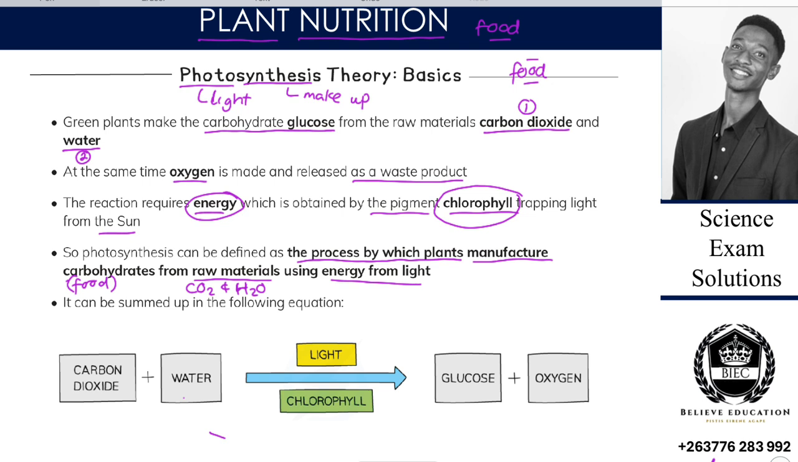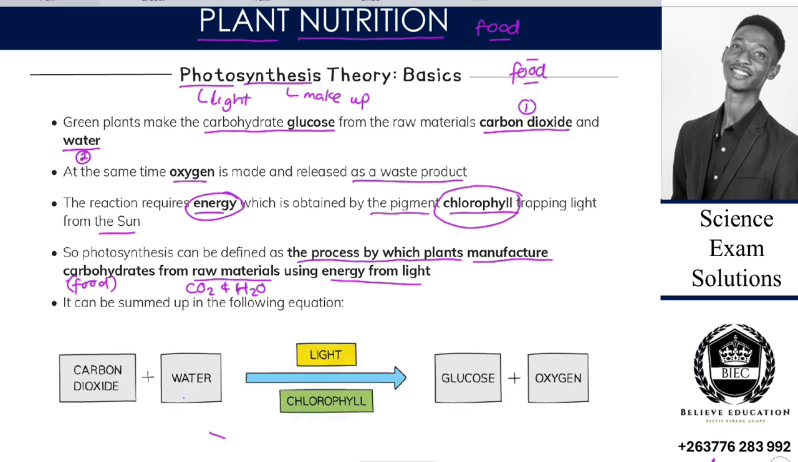So in other words, Trukuti, photosynthesis is defined as the process by which plants manufacture food in form of carbohydrates from raw materials, in brackets, carbon dioxide and water, closing bracket, using energy from the light. So that's the proper definition for photosynthesis. ndo inenge iri definition inenge yakabata zvese. We have included all, and it.